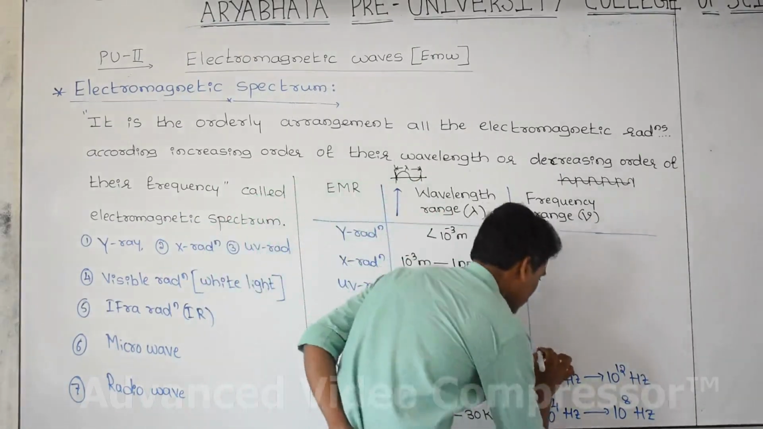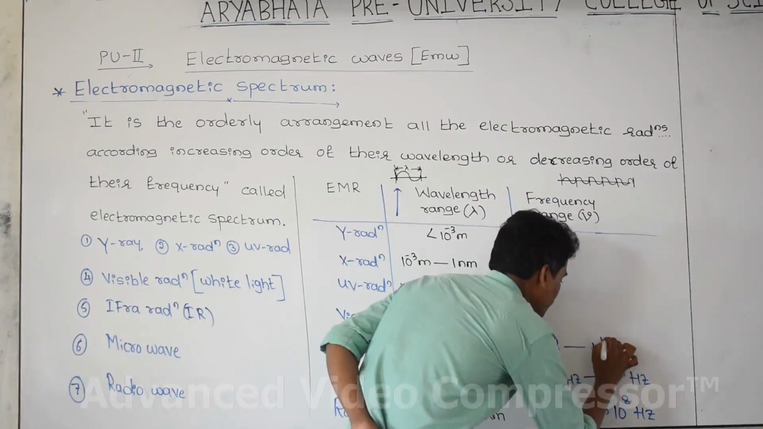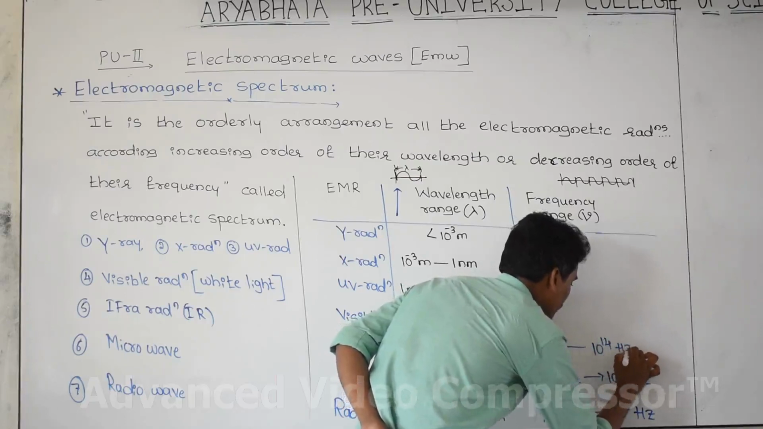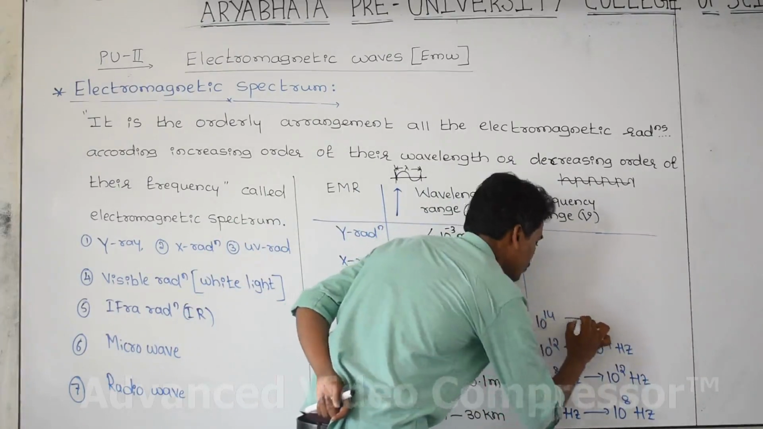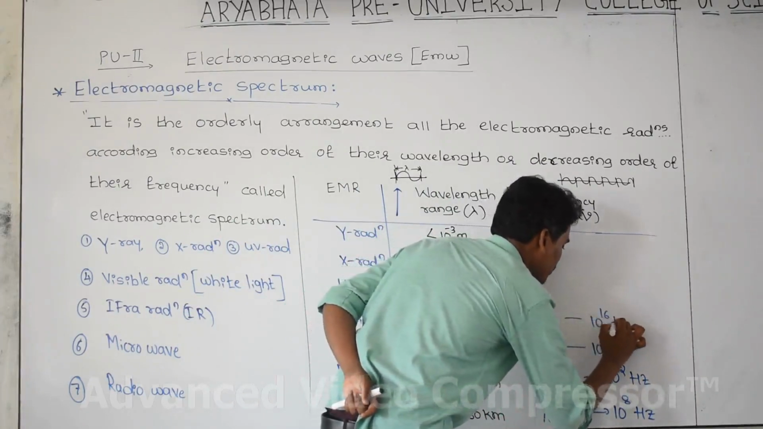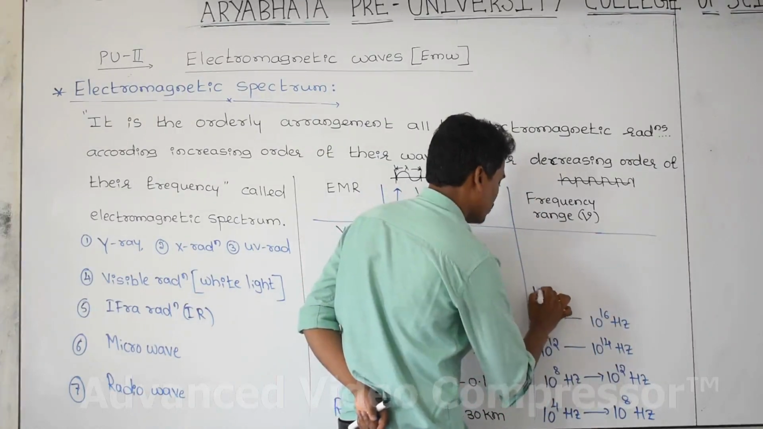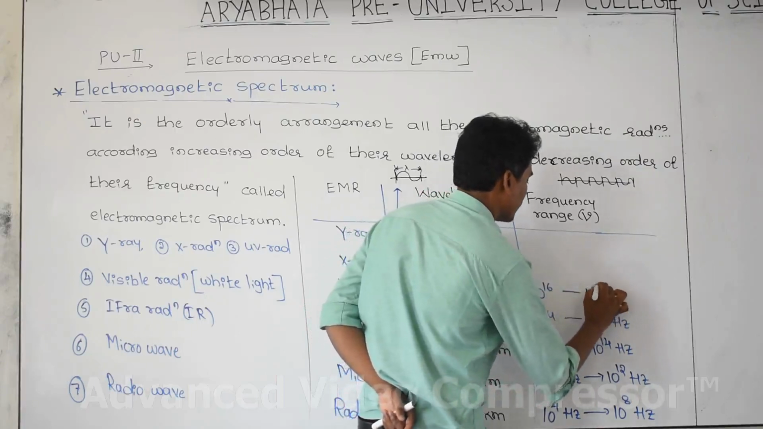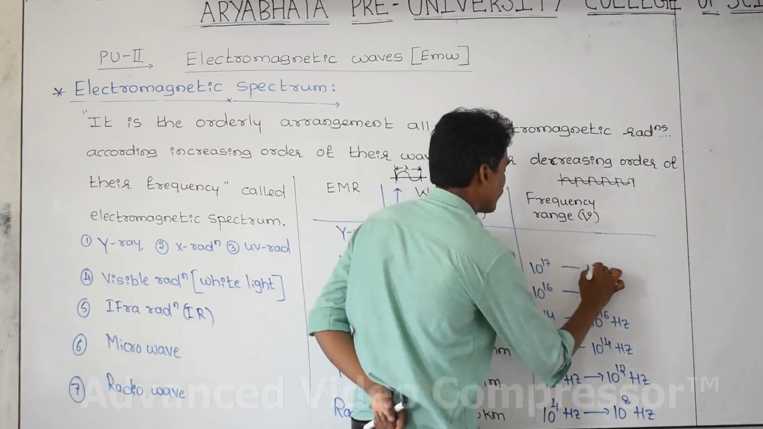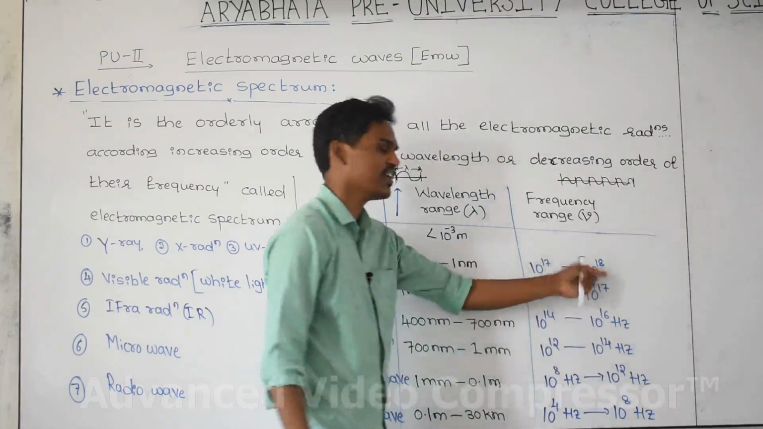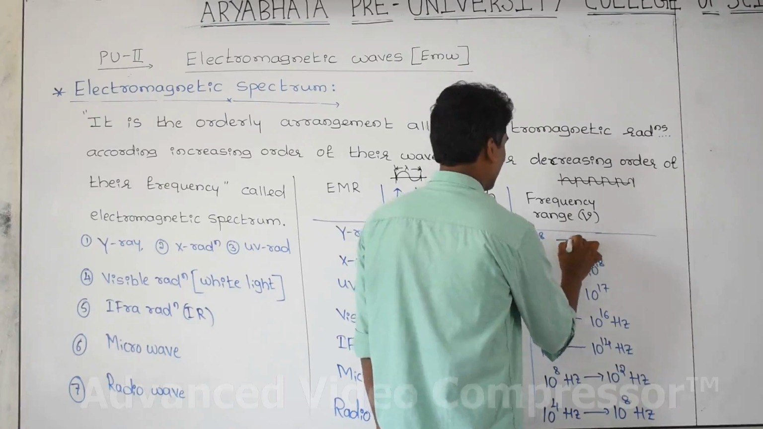Next, infrared radiation, 10 to the power of 12 hertz to 10 to the power of 14 hertz. And next one, visible light, 10 to the power of 14 hertz to 10 to the power of 16 hertz. And next go to ultraviolet, 10 to the power 16 to 10 to the power 17. And this is 10 to the power 17 to 10 to the power of 18 or 19. Approximately we can take 18 or 19. Last one, 10 to the power 18 or 19 to 22.